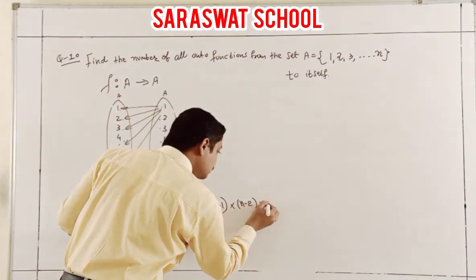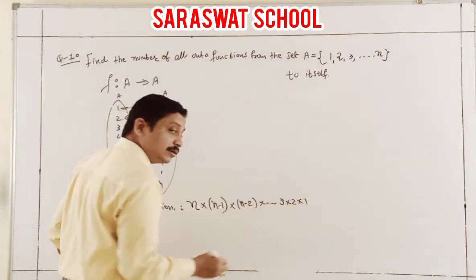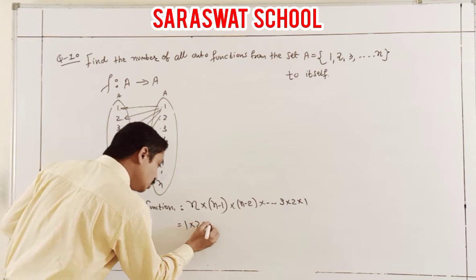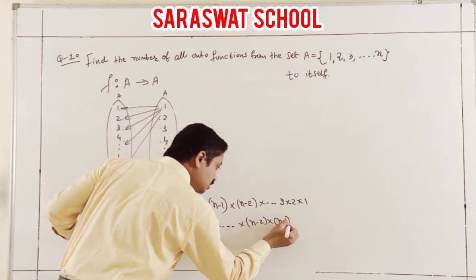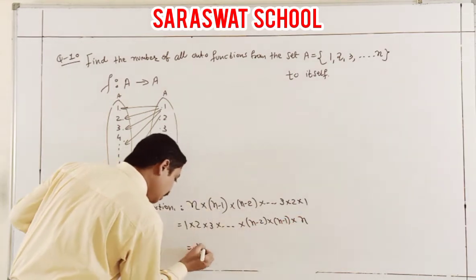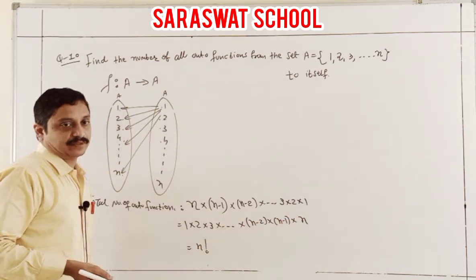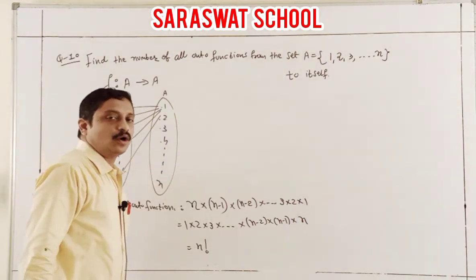Same as at last, you have 3, 2, 1. It means 1, 2, 3, up to n minus 2, n minus 1, and that is nothing but n factorial. And that is the answer to student question 10, only onto function.